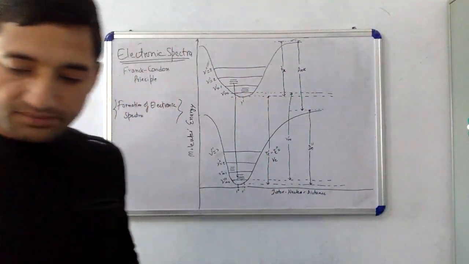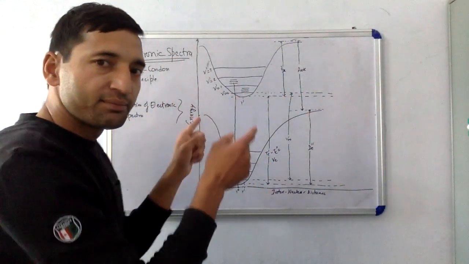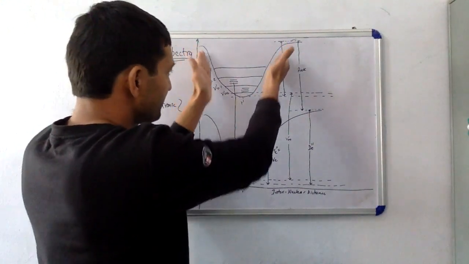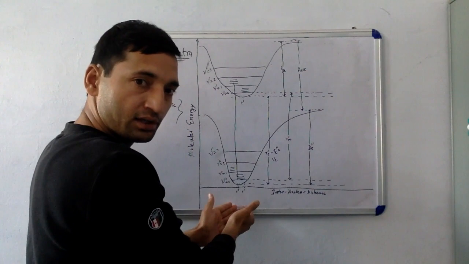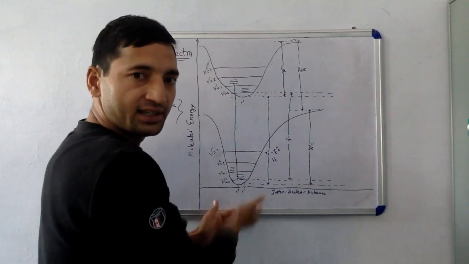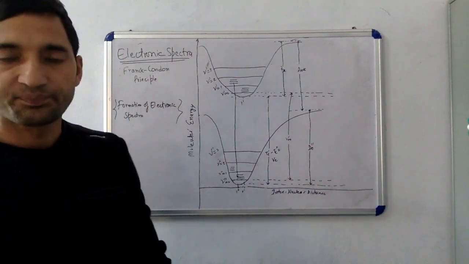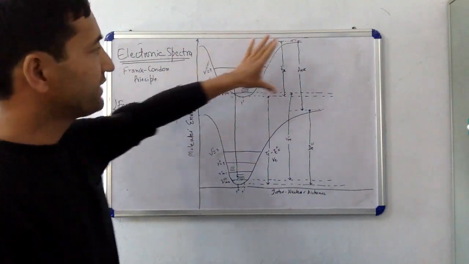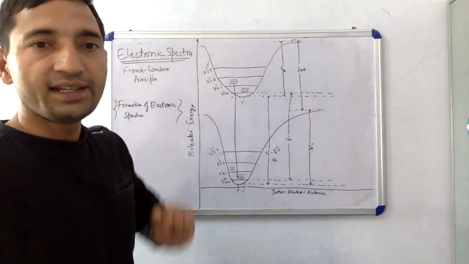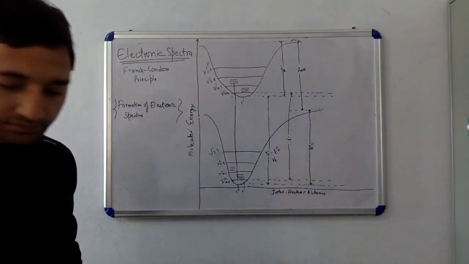The asymptote is the tangent drawn where the curve flattens out. The asymptote of the upper curve is higher by the excitation energy of this electronic level.